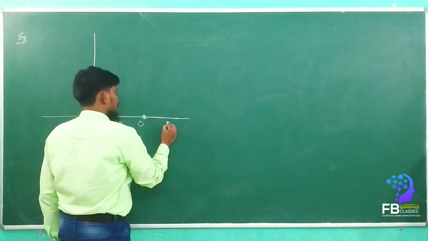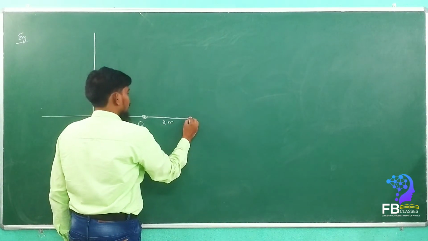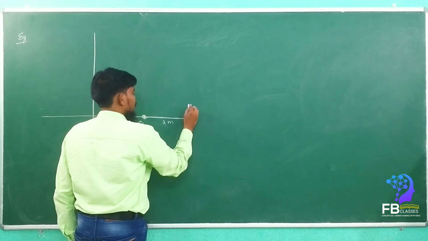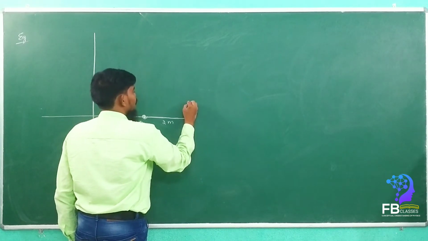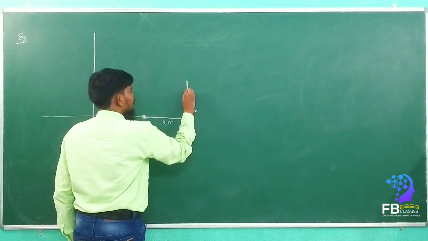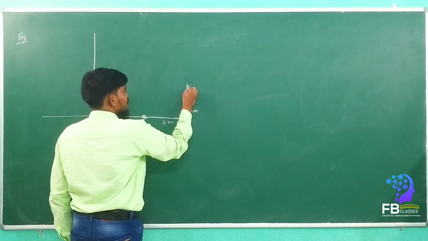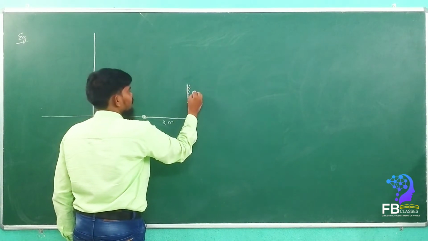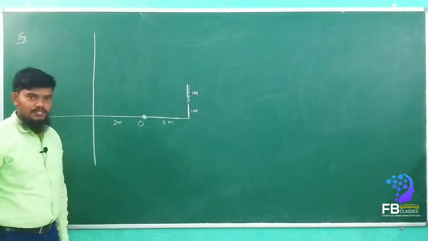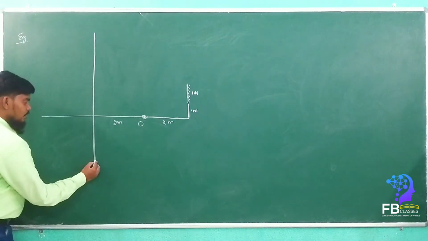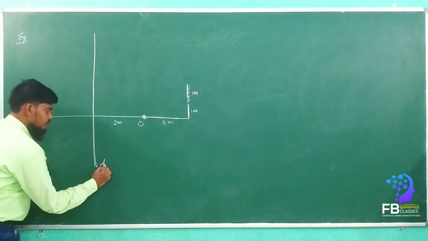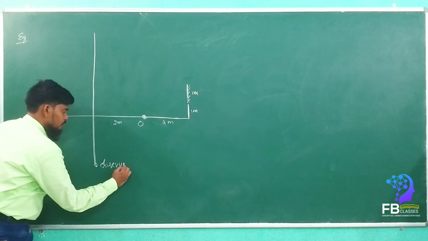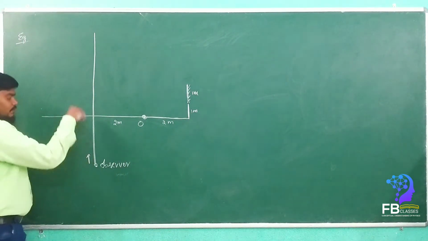From the object at 2 meters, at 1 meter height, a mirror of 1 meter length is placed here. This is the mirror. Here is the observer. The observer is moving here.